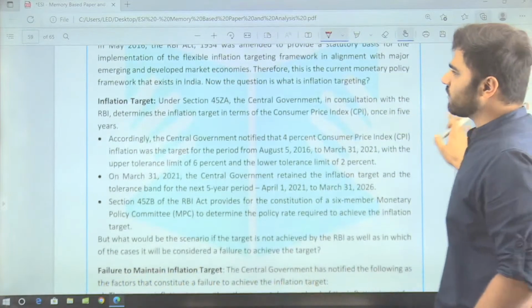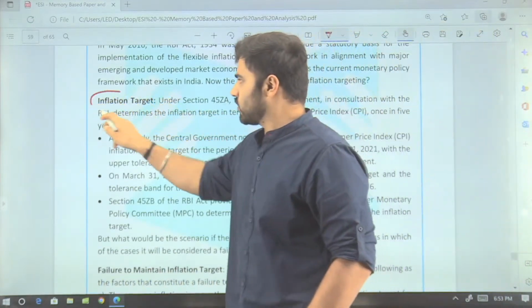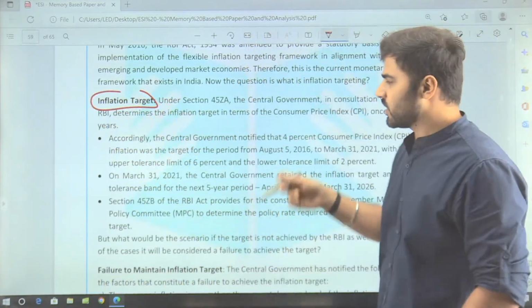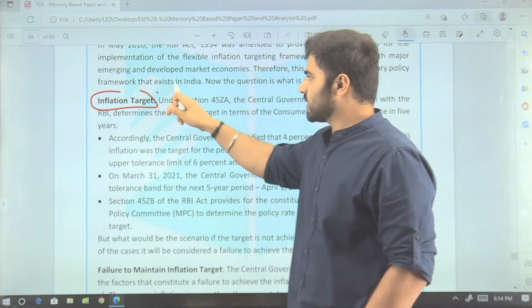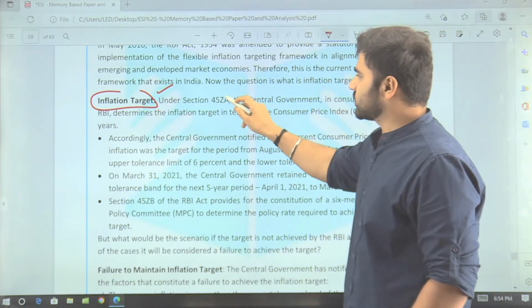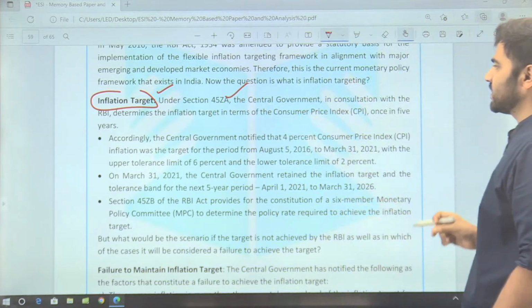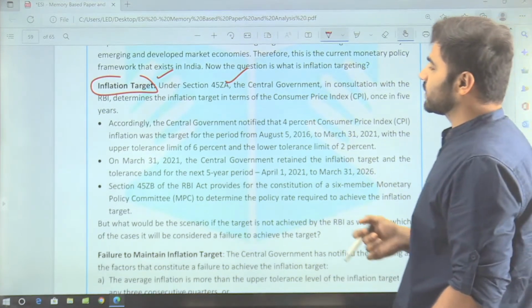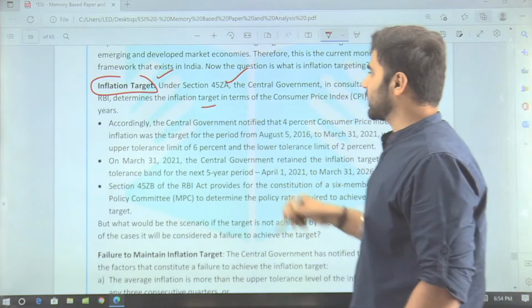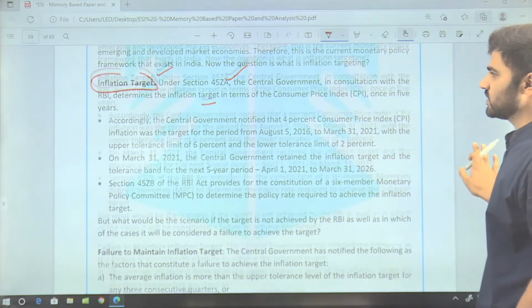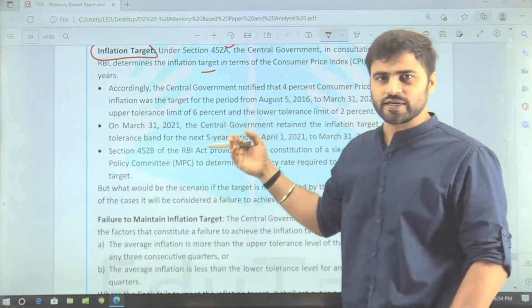And after that you have to elaborate on inflation targeting, because this is our current monetary policy framework, so you have to elaborate on inflation targeting. So you can mention that under section 45ZA, the central government in consultation with the RBI determines the inflation target in terms of the consumer price index once in 5 years, and you have to elaborate it quite further, right?